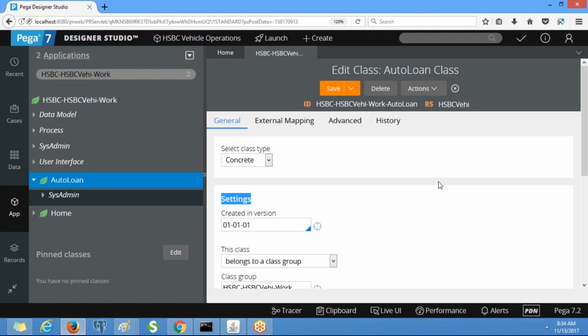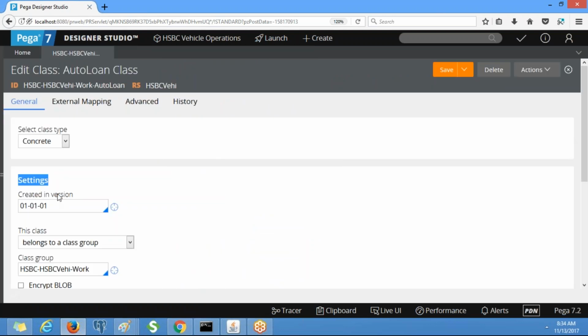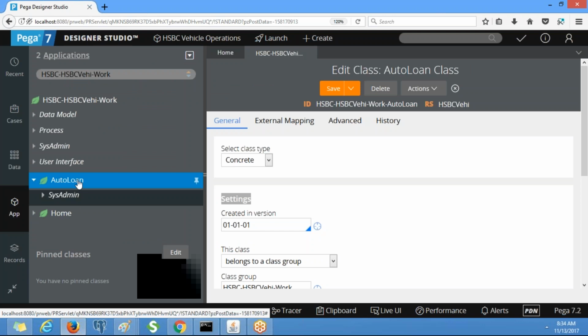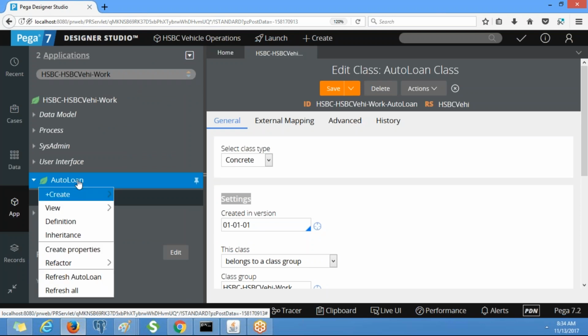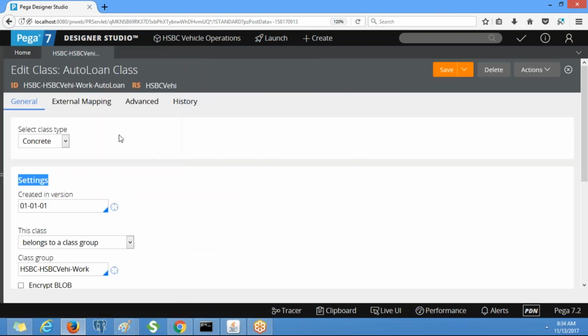Can you show the navigation for that table again, please? Yeah. You right click on any concrete class, and before that we need to know whether it is concrete or abstract. Right click, definition. Then this form will be opened, the class rule form, and this is select class type. If it is abstract, you will see abstract.